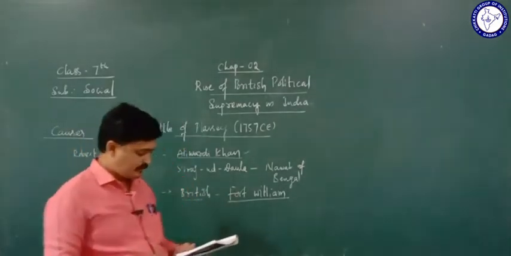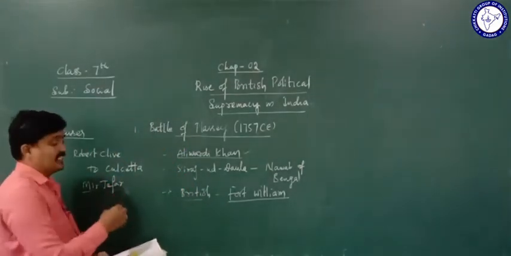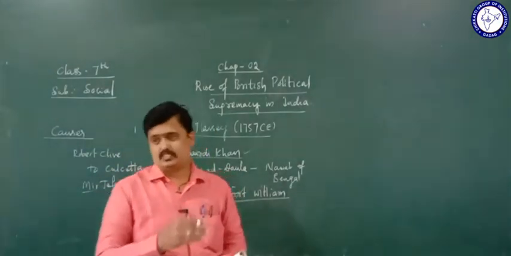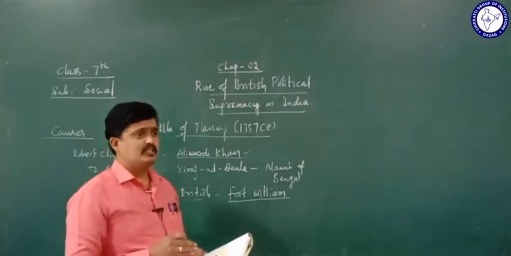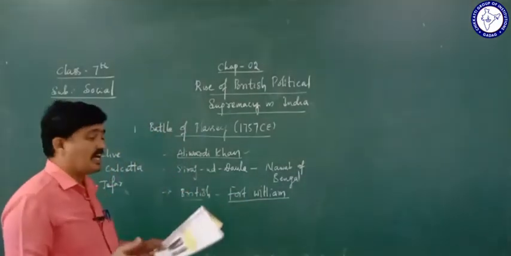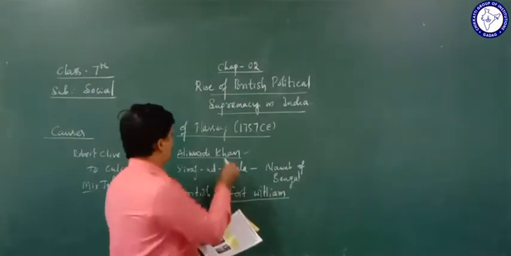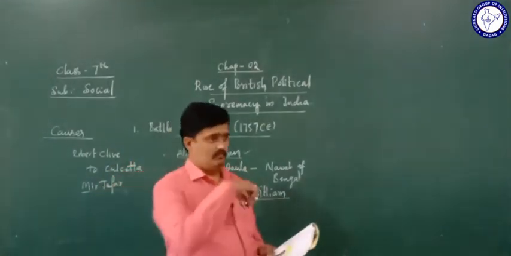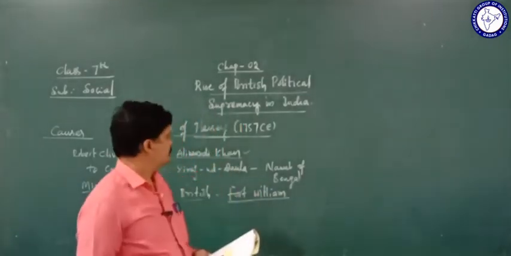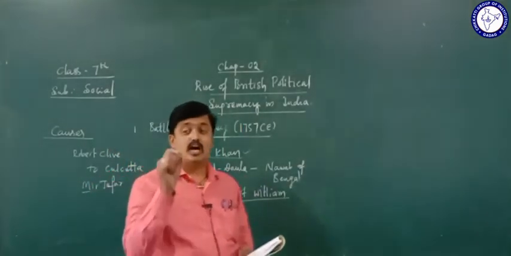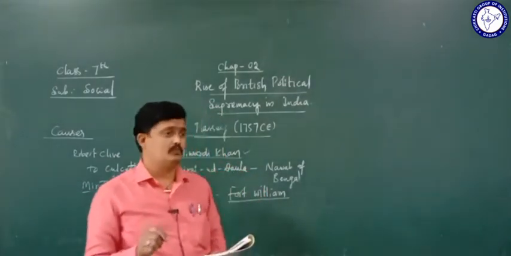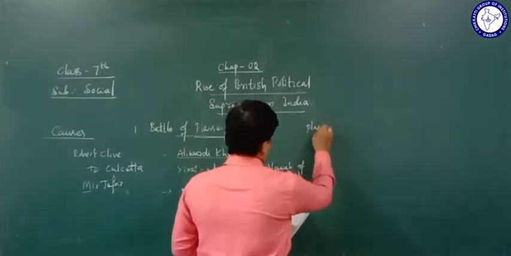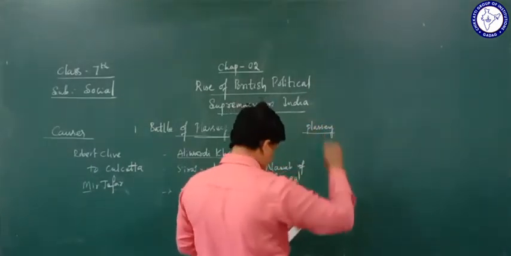And then after all these developments, the British and Siraj-ud-Dowla's armies clashed at the place called Plassey. Whose armies? The British and Siraj-ud-Dowla's army clashed at the place called Plassey.